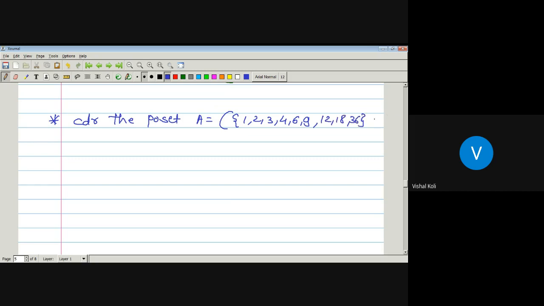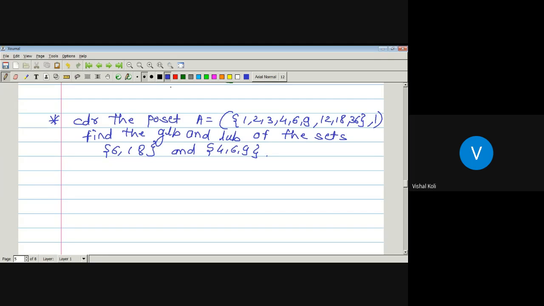And the relation defined on that poset will be division, and find the greatest lower bound and least upper bound of the sets {6, 18} and {4, 6, 9}.